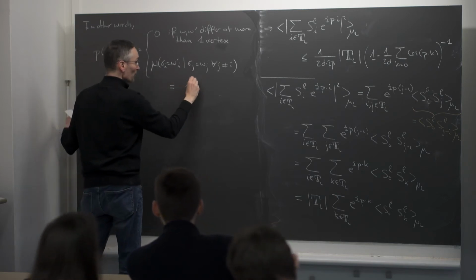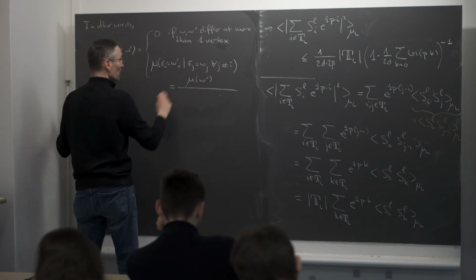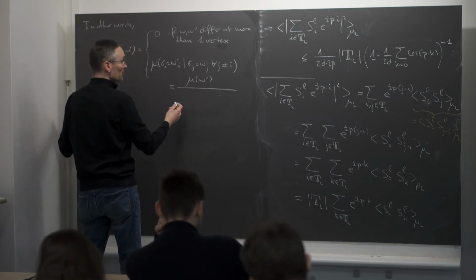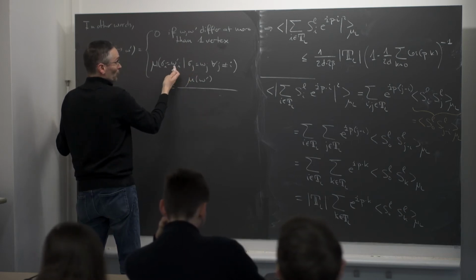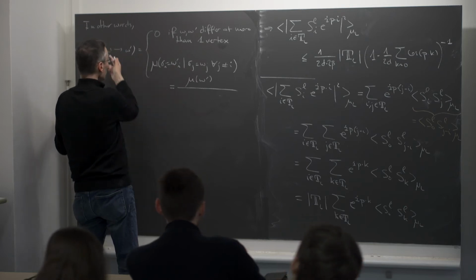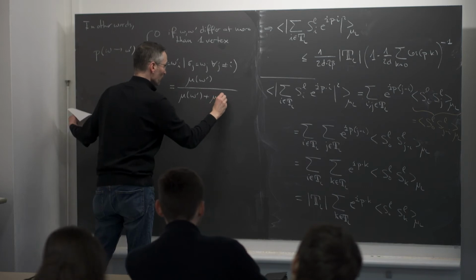So in the numerator, I just have mu of omega prime, the probability of observing omega prime. And the denominator has all possibilities, which are just two possibilities, because all the spins have to be equal to omega outside I, and at I, either it's equal to omega prime, or it's equal to the value that it had before, which was omega. So you get mu of omega prime plus mu of omega.